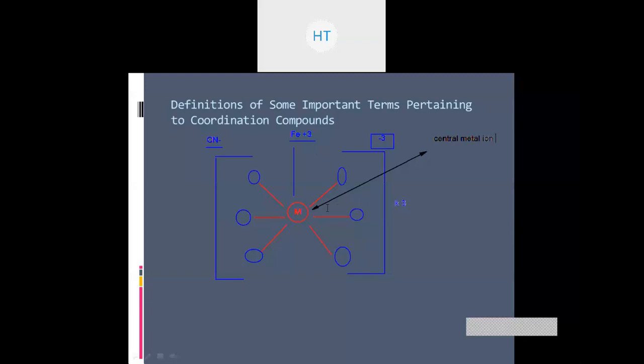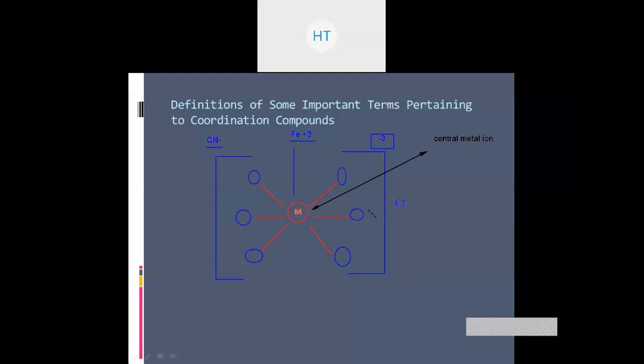First, we'll see what is the definition of the central metal ion. Central metal ion is an atom or an ion to which a fixed number of ions, groups, or atoms are attached in a particular or definite geometrical arrangement, and that is called a central metal ion. Here the central metal ion is a metal to which a certain number of atoms, ions, or molecules are attached in a definite geometrical pattern. That is called a central metal ion.